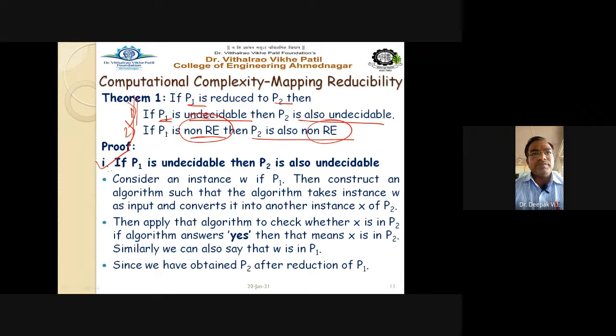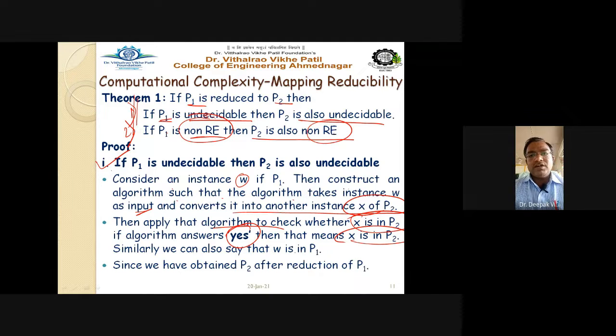So start first. Consider an instance W of P1. Then construct an algorithm such that the algorithm takes instance W as an input and converts it into another instance X of P2. The first point. Second, then apply that algorithm to check whether X is in P2. If the algorithm answers yes, X is in P2, that means X is a part of P2.